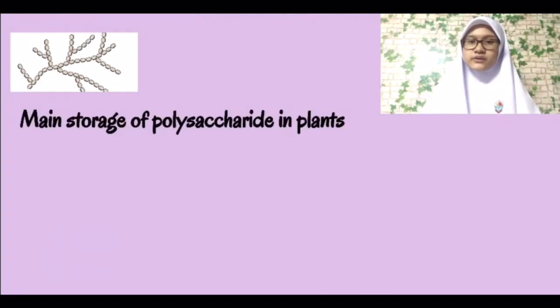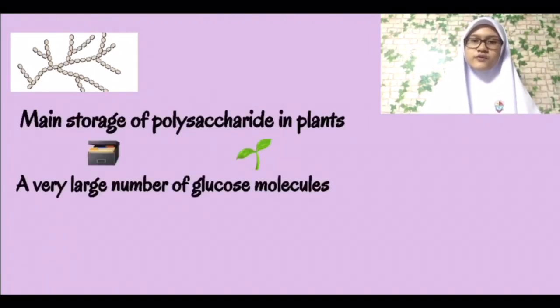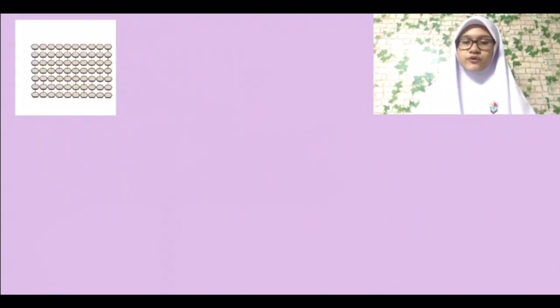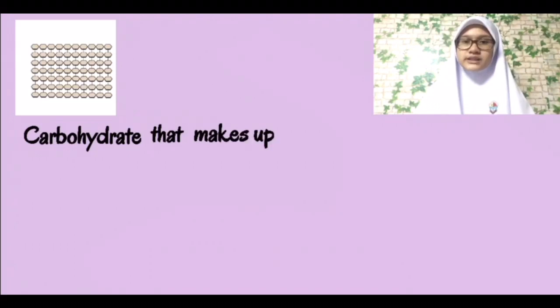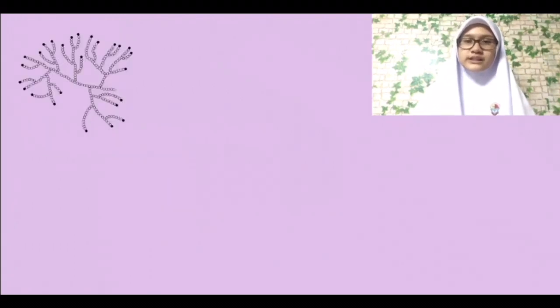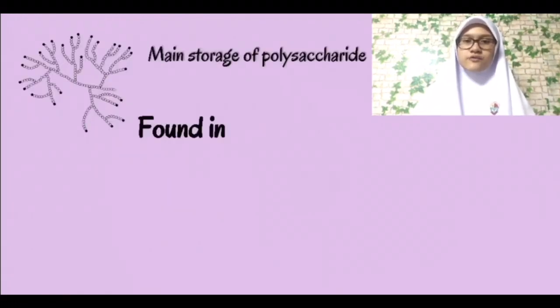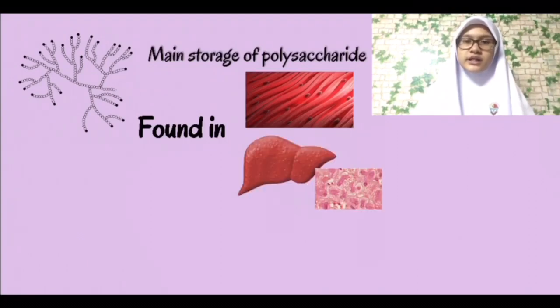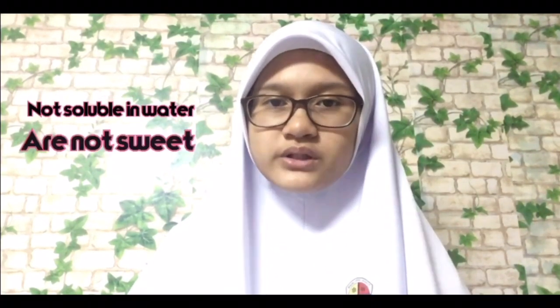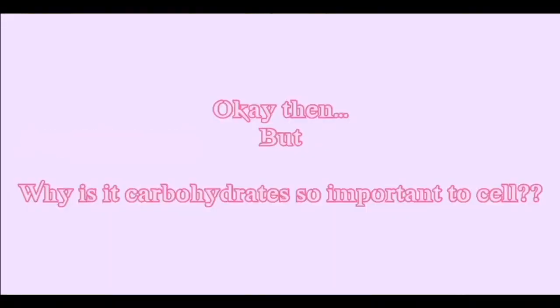Starch is the main storage polysaccharide in plants, made up of a very large number of glucose molecules. Cellulose is the type of carbohydrate that makes up the cell wall of plants. Glycogen is the main storage polysaccharide found in muscle cells and animal liver cells. Polysaccharides are not soluble in water due to their large molecular size, and are not sweet.